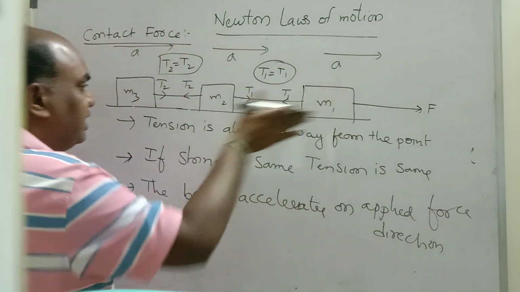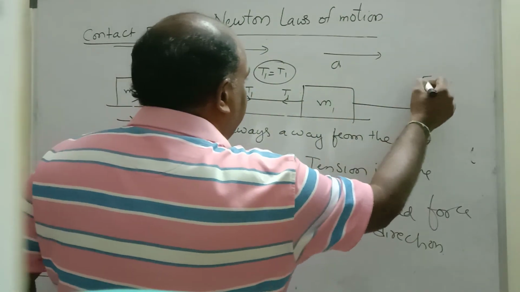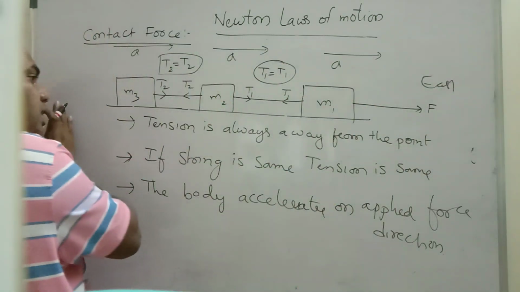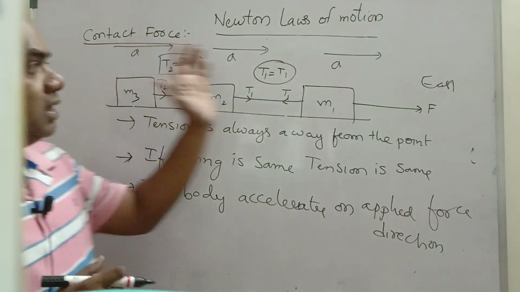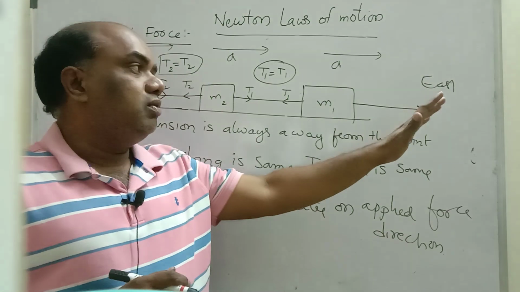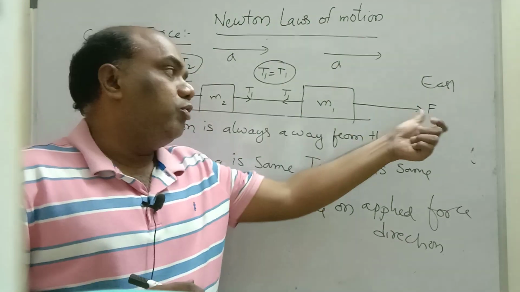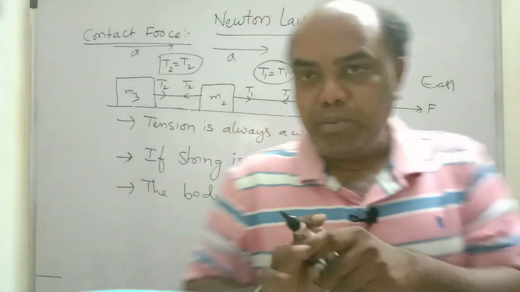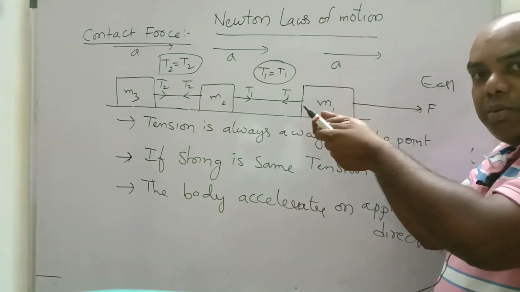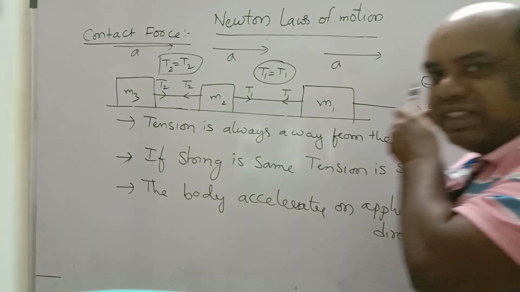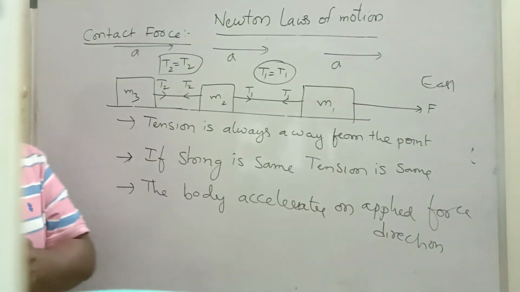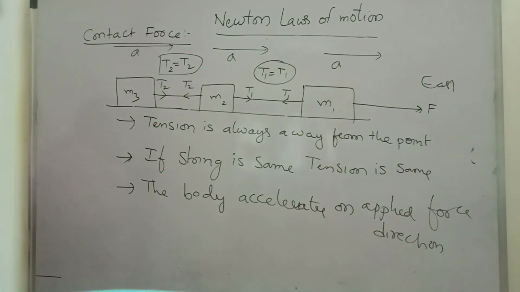Net force will be in this direction, the east direction. So these three bodies will slide in the east direction. That is nothing but acceleration. The acceleration of the body will be in the applied force direction. In this direction I am pulling, so all bodies M1, M2, M3 will slide and move in this direction. This is a very, very important concept. Net force will be in the direction of applied force.